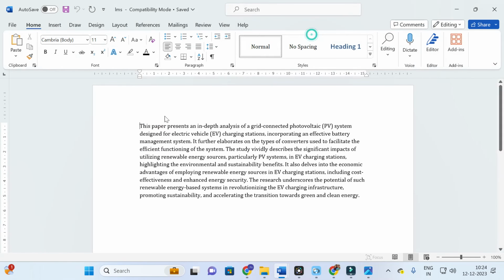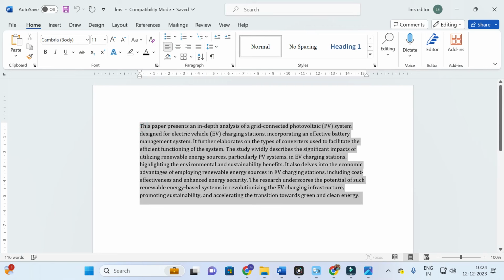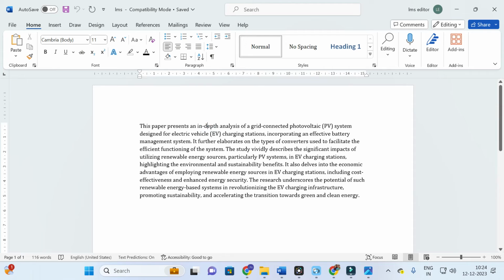Here you can see this is the abstract. Yes, this abstract will be very good. The paper presents an in-depth analysis of a grid-connected PV system designed for electric vehicle charging station, incorporating an efficient battery management. It further elaborates on the types of converters used to facilitate the efficient functioning of the system. The study vividly describes the significant impacts of utilizing renewable energy source, particularly PV system.